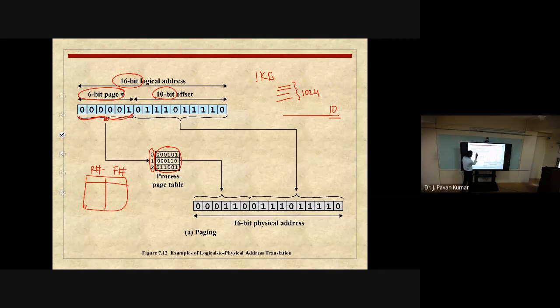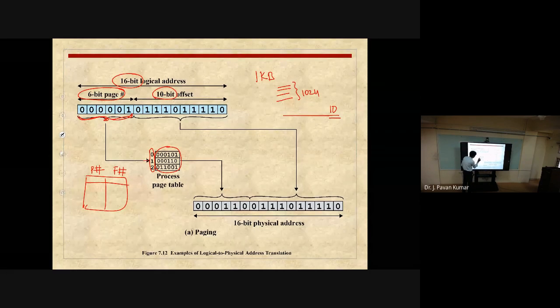So what is the decimal equivalent of 000001? It is simply 1, isn't it? 000001 is equivalent to decimal 1. So we will be referring here.